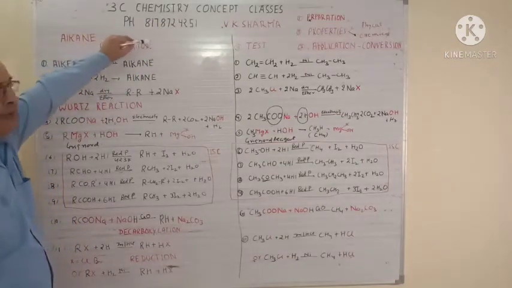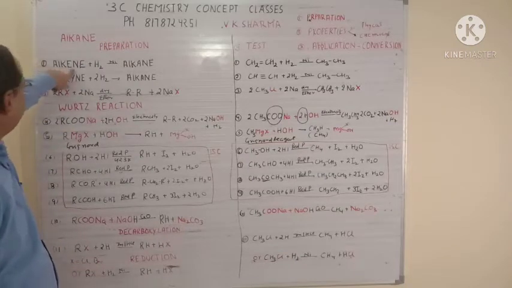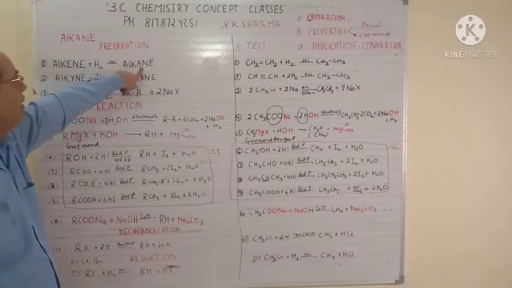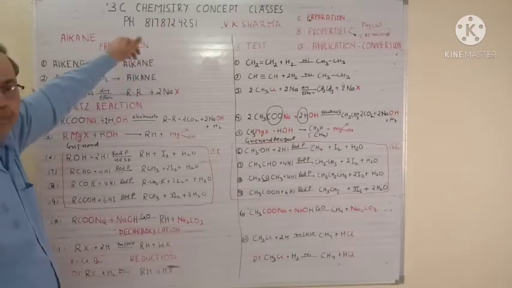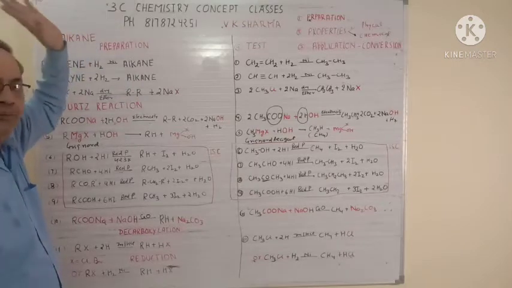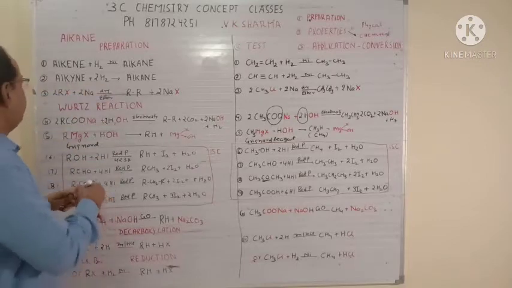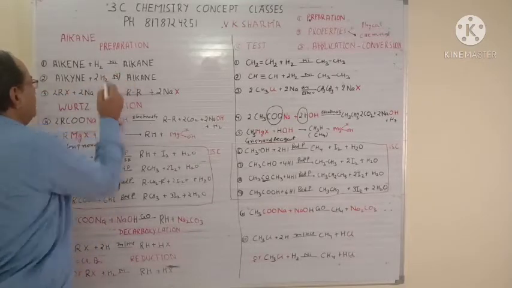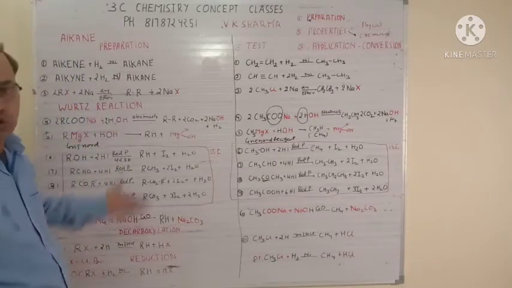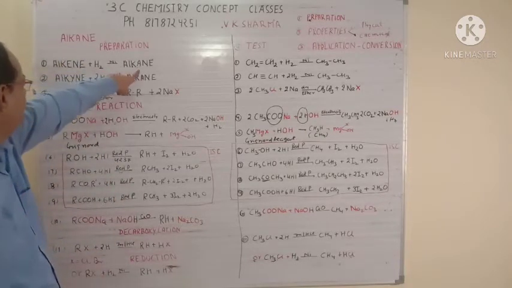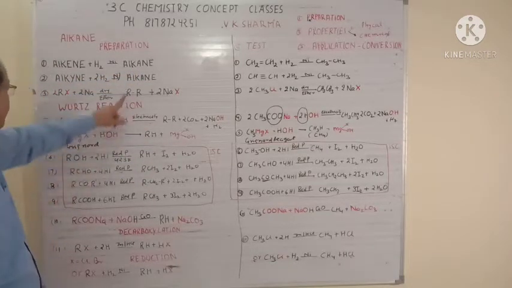Alkane is prepared by many means. The first concept for preparing the alkane is alkene plus H2 in the presence of nickel will give you alkane. This is the concept. Now it can be any alkene: ethene, propene, butene, pentene and so on. In the same way, second is alkyne plus twice of H2 in the presence of nickel. That will again give you alkane. So we have to prepare the alkane by various sources. First source is alkene, go for the H2. Alkyne with twice of H2 and nickel, you will get alkane.